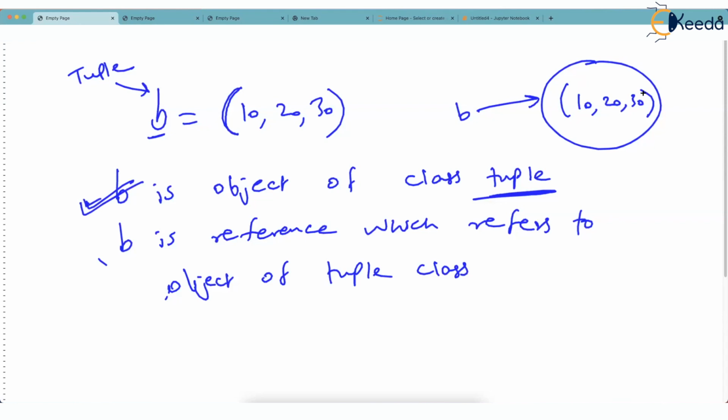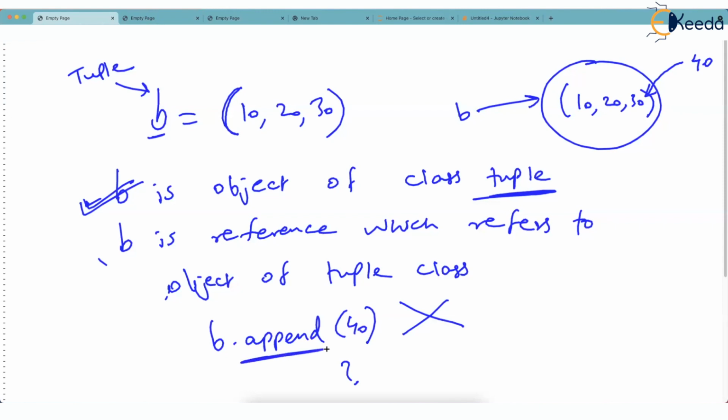Now imagine we want to append one value in this, say 40. Then can we call B dot append just as we called A dot append some time back? Can we write this? Wrong. Why? Because the append method is not defined in the tuple class. Why? Because tuples are immutable. You can't change a tuple. Once stored is stored. You can't change the values, you can't add new values, you can't delete values. So the append method is purposefully not defined in the tuple class.